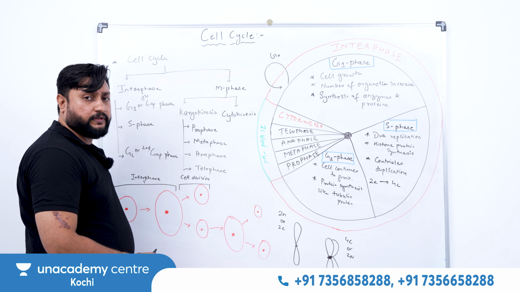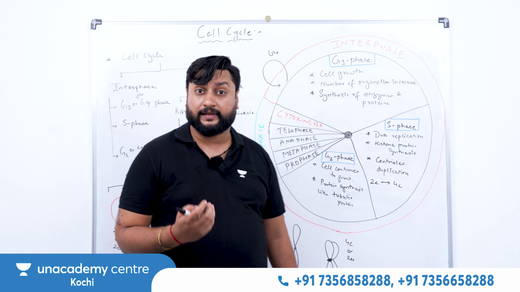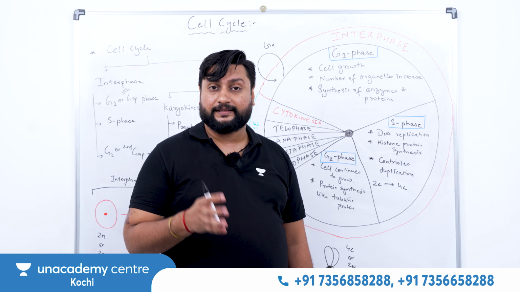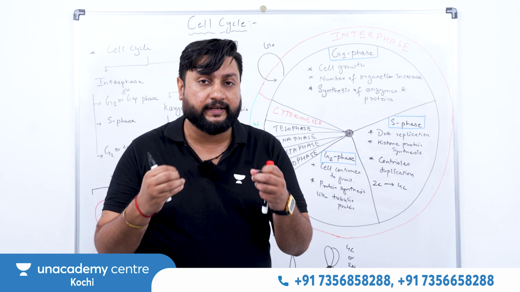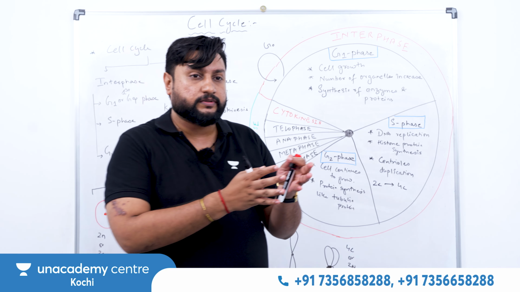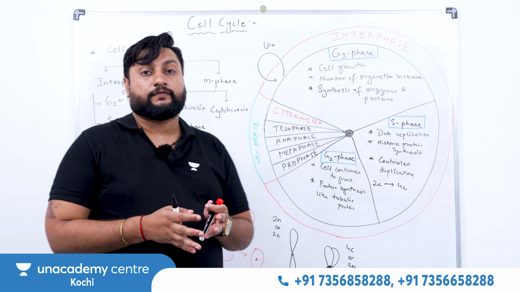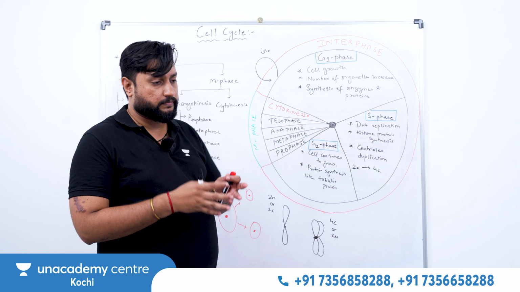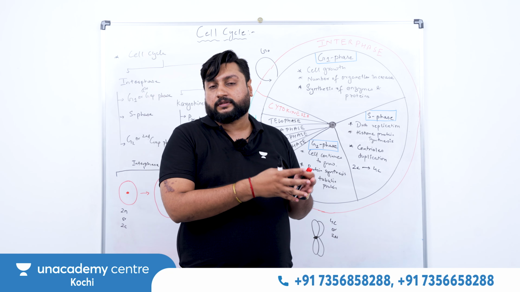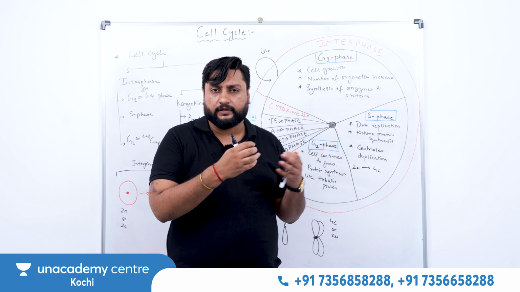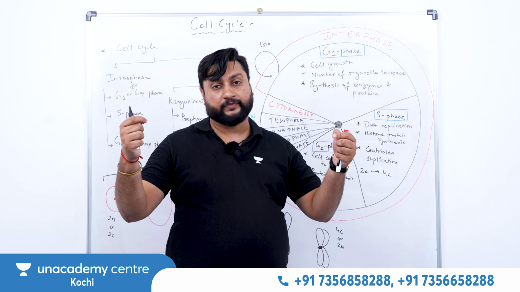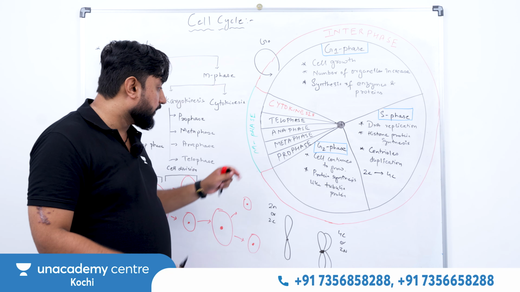So what will happen in the prophase? Events like nuclear membrane disappearance, nucleolus disappearance, and the endoplasmic reticulum, Golgi apparatus, all such organelles will start to disappear. At the same time, the genetic material which remains in chromatin fiber form will start to condense and form chromosomes. So you will slowly start to see the structure of the chromosome. Condensation of chromatin material starts in the prophase. By the early prophase these events start, and by the late prophase they all end. The nuclear membrane will disappear, and the centrioles, which started to move towards the opposite poles, will almost reach them by the end of the prophase.